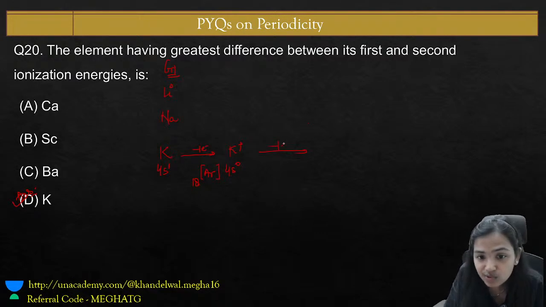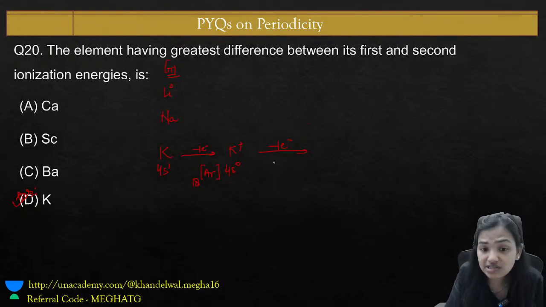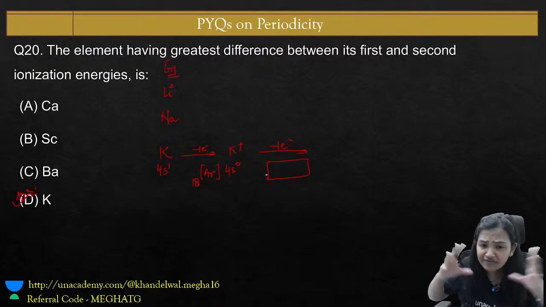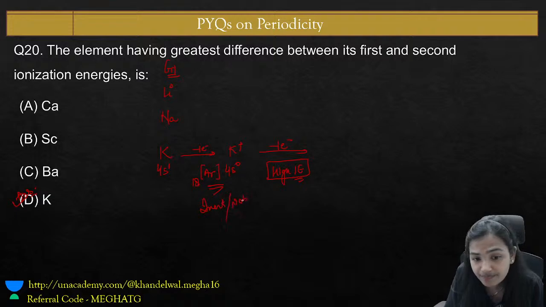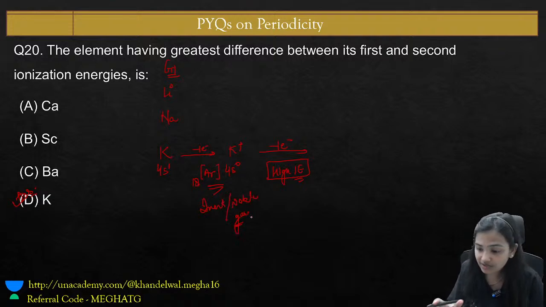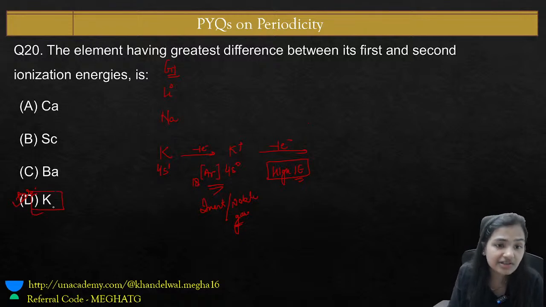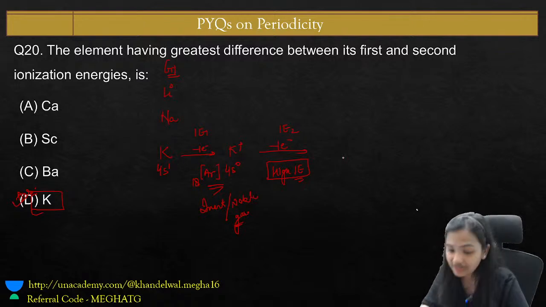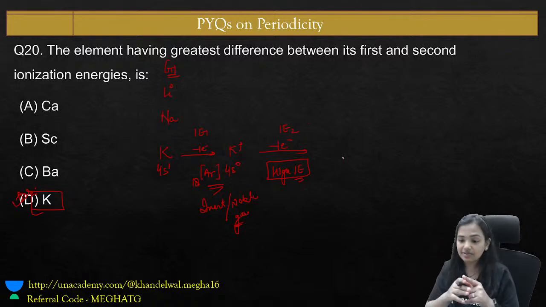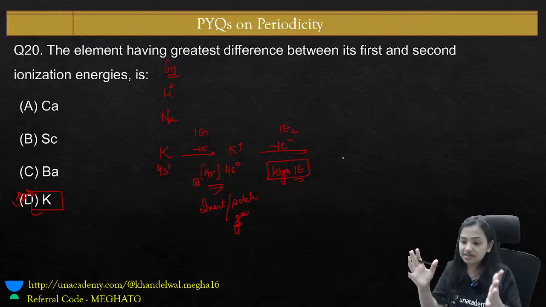And when you want to remove one more electron, then it's a noble gas configuration and its ionization energy value will be very high. A very high amount of energy is required to remove this electron, because now you are losing an electron from the inert gas configuration. So this is the reason why potassium has the greatest difference between its IE1 and IE2. Whenever we reach the valence electron, there will be a high jump between the successive ionization energies.